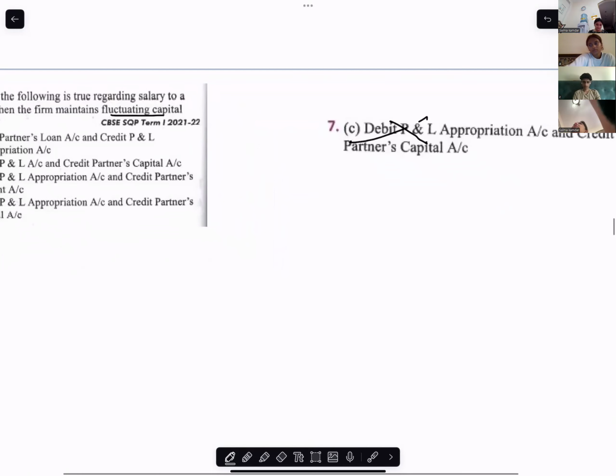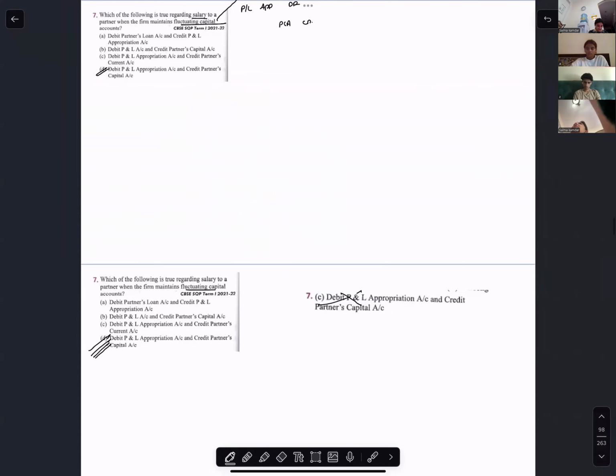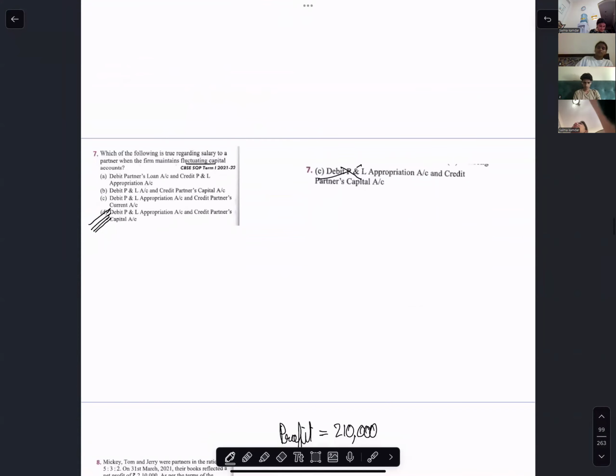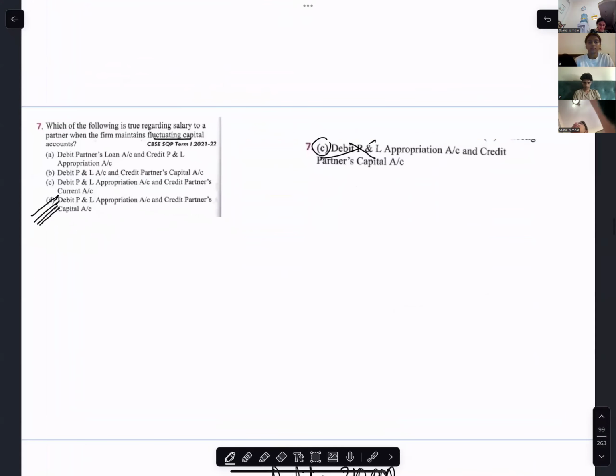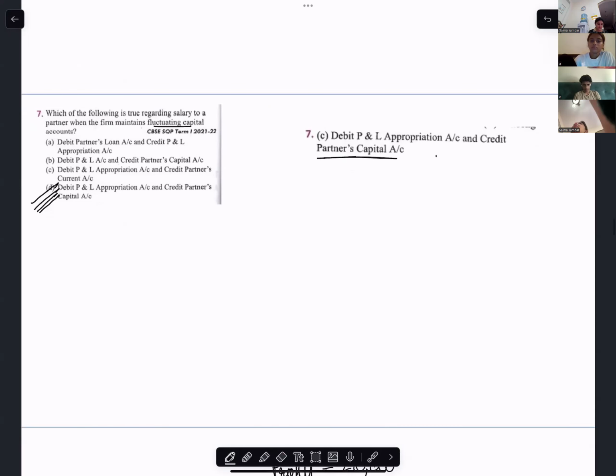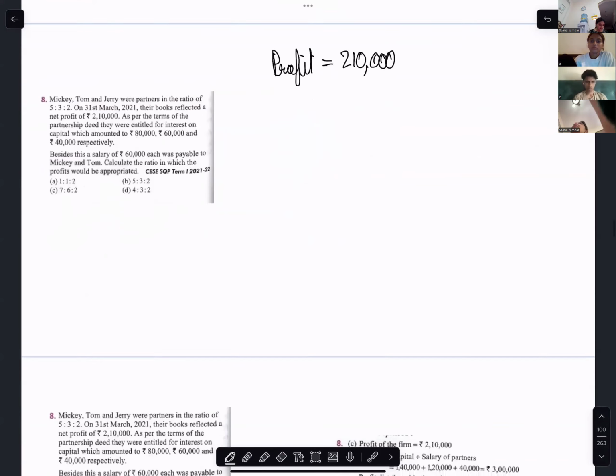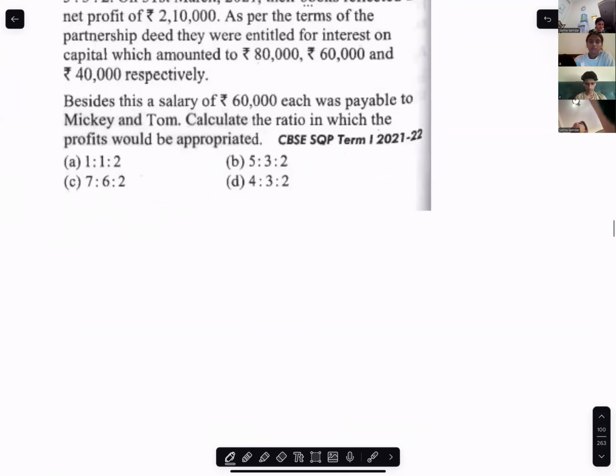Okay? Yes, miss. See, they have written C, but they have given the answer for D only. You can see this? Yes, miss. Debit appropriation account and credit partners' capital account. Come on, try to do the eighth one.